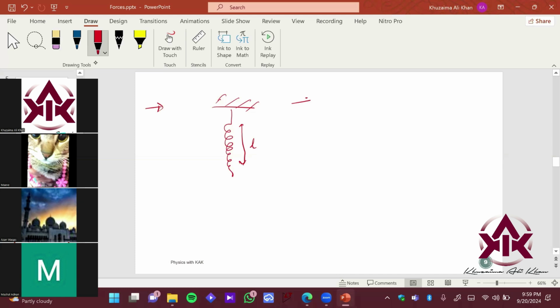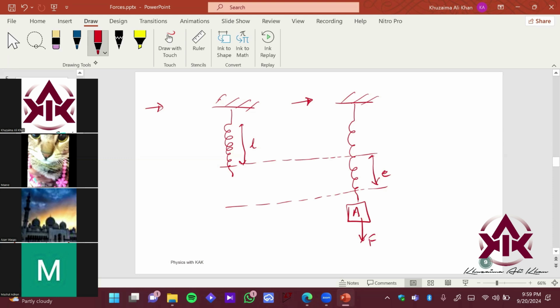Now, you add a weight over here. So what happens? You add a weight and the spring stretches. Let's say this is a block A. This was the original length of the spring. Now it is as follows. The spring has extended by an extension that is E. If I applied a force that was the weight which I attached to the spring, the spring was extended by an extension that is called E.